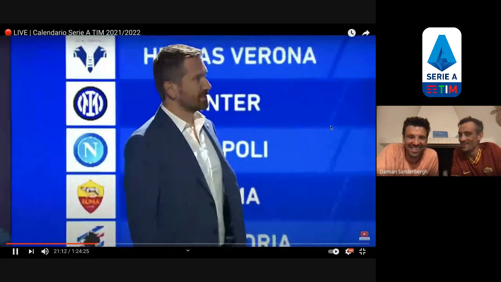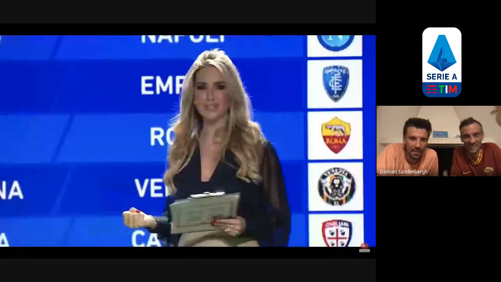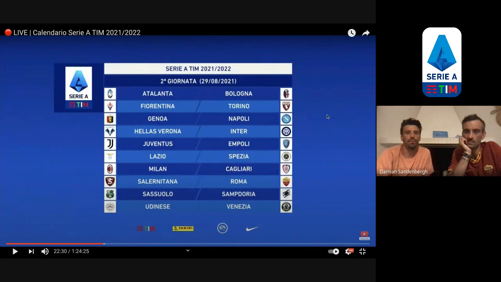Poi anche la seconda giornata di campionato, perché adesso dobbiamo fare un passo indietro. Rapidi. Dobbiamo... Here we go. Juventus Empoli, Verona Inter, Genoa Napoli, Milan Cagliari, Lazio Spezia, Salernitana Roma.